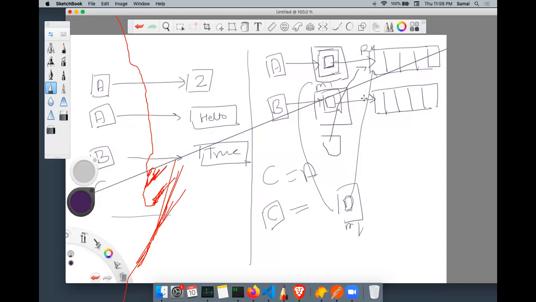That means C is also pointing to the same thing. In non-primitive, whenever you assign a value to a new variable, it is always a copy of the reference. We will do more practice on this in future sessions.